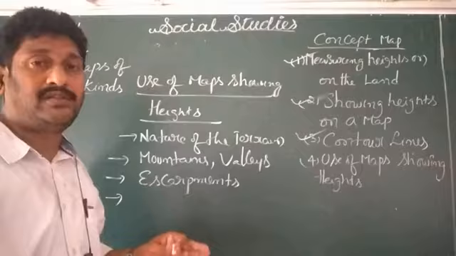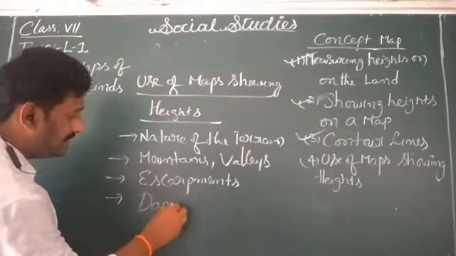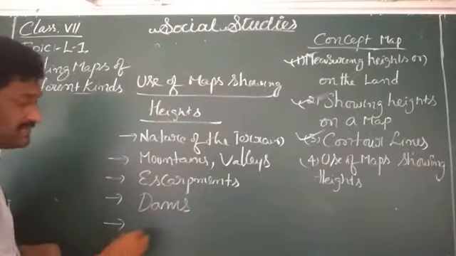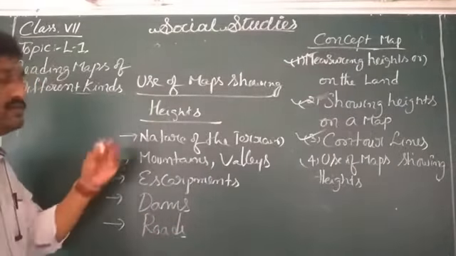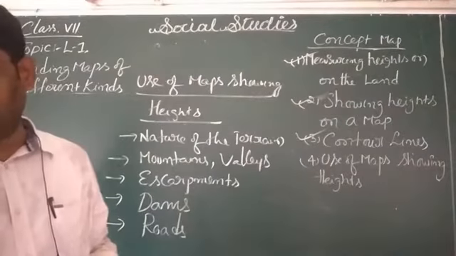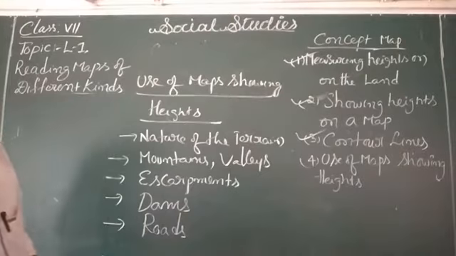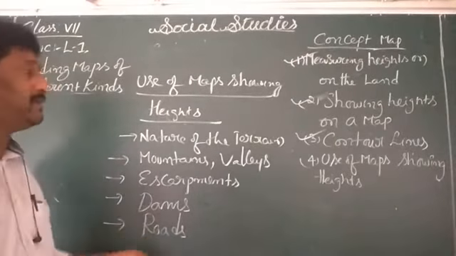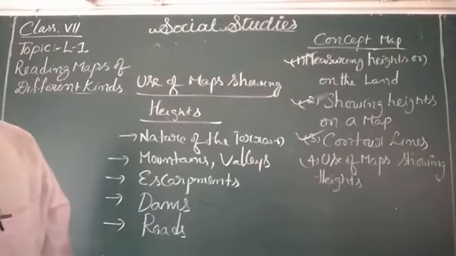Maps showing heights we mostly use for constructing dams and laying good road connections. Whenever we are going to construct a number of dams and roads, at that time also we use this type of map showing heights.